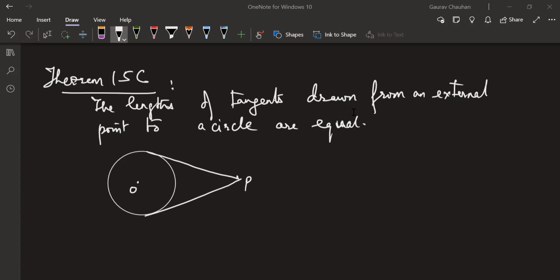SAS you were using. Let's see if that's possible. So you joined O to that point of contact, right? So this will be a construction. I'm going to do my construction in red. So these are the 2 constructions that you did, and maybe this also. Let's call the points of contact M and N, and OP will join here.